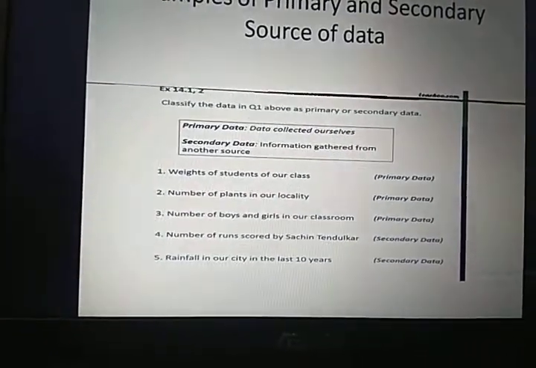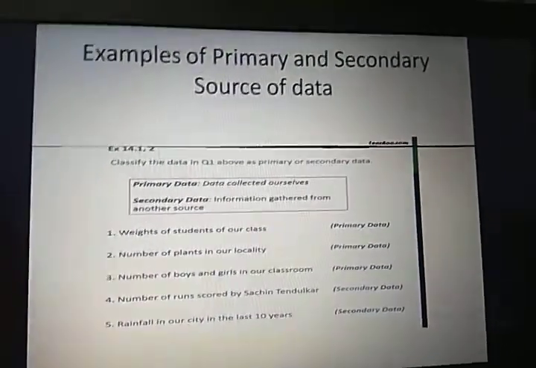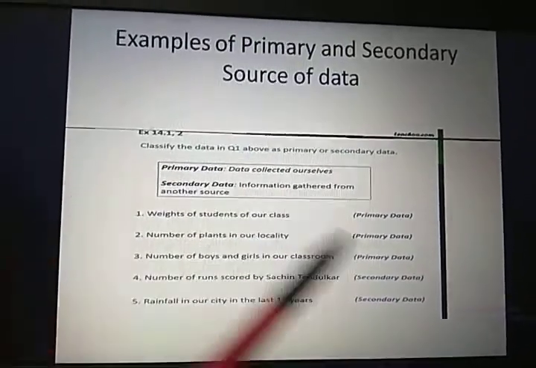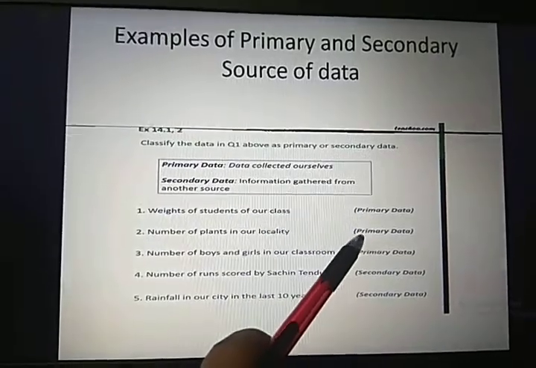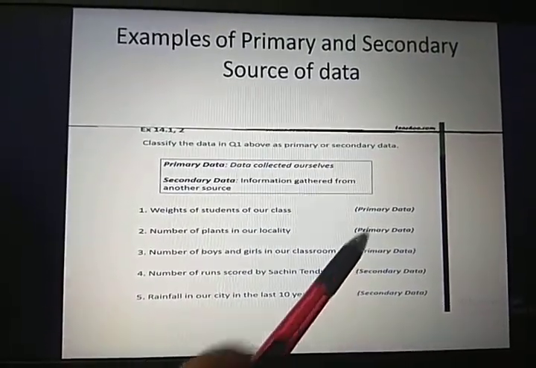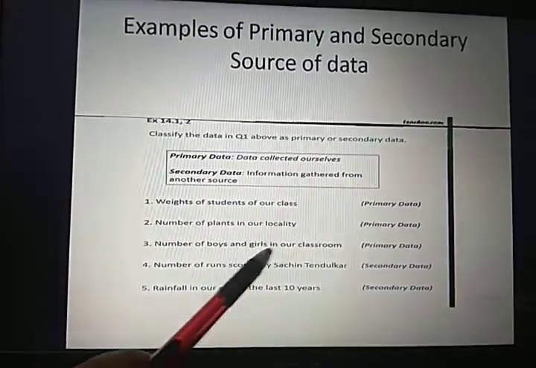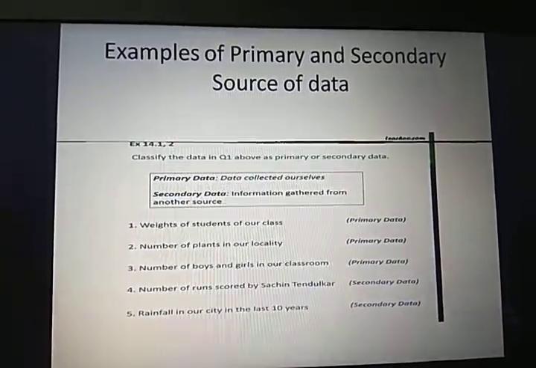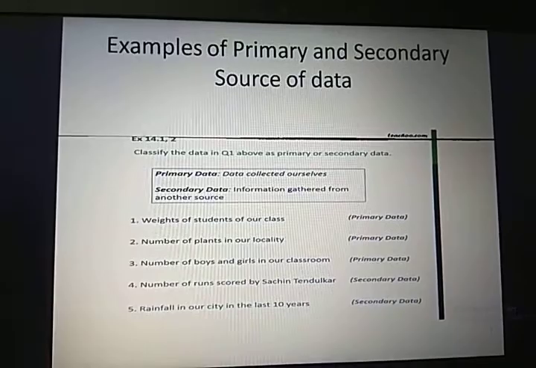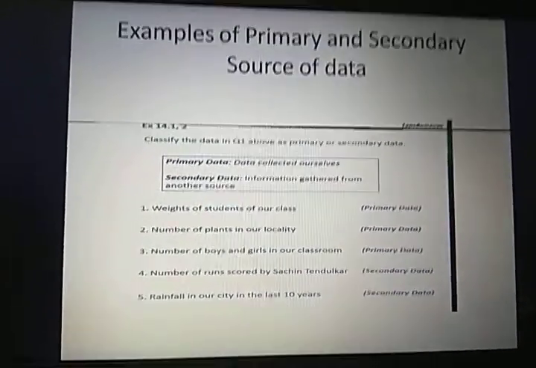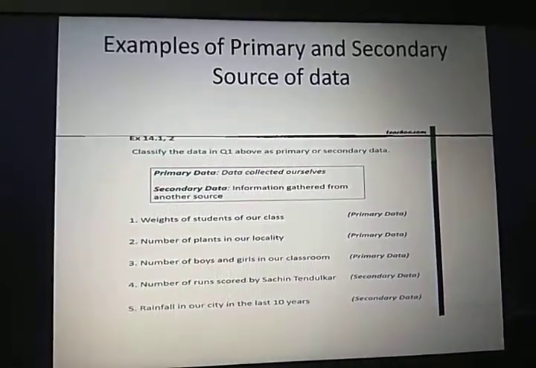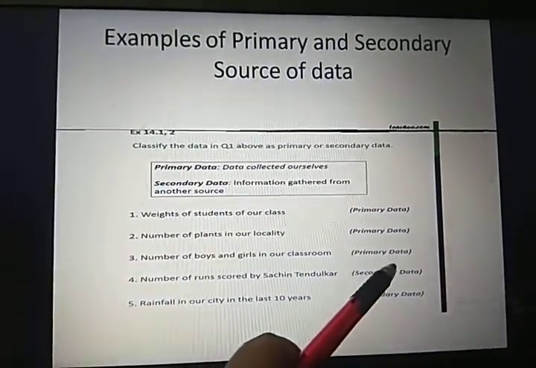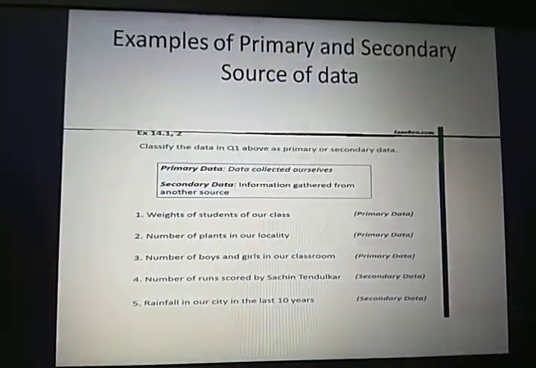Number of plants in our locality. I am going to count the number of plants in my locality. So that is again the real-time data which I am going to collect. So it is an example of primary data. Number of boys and girls in our classroom. For example, in my class of 12 humanities there are 40 students. Out of that, how many girls and how many boys are there? So that is again the real-time data which I am collecting. So it is an example of primary data.